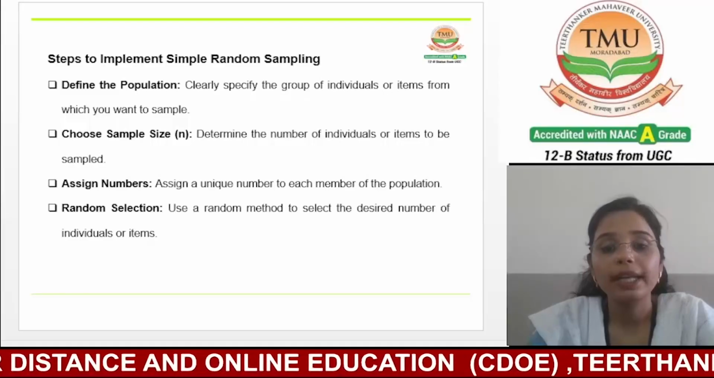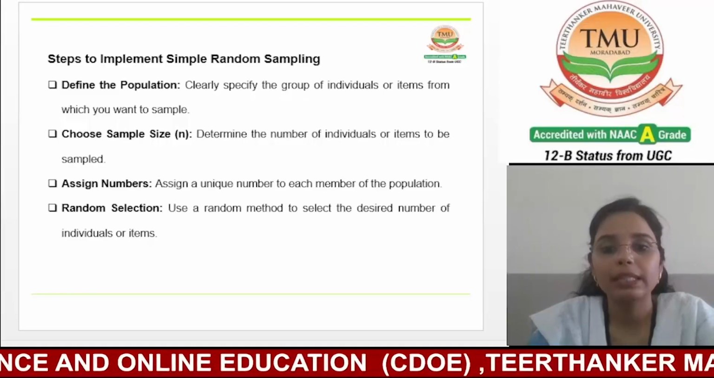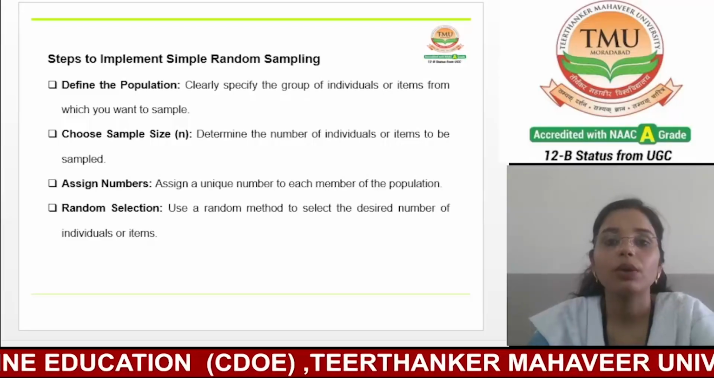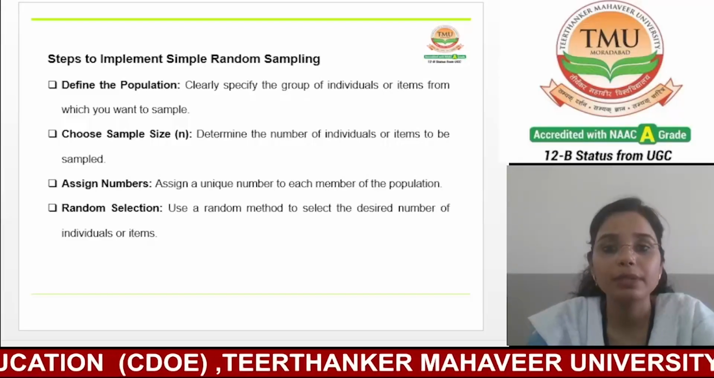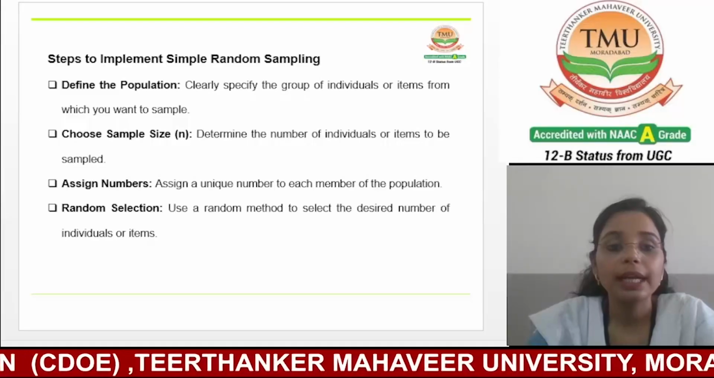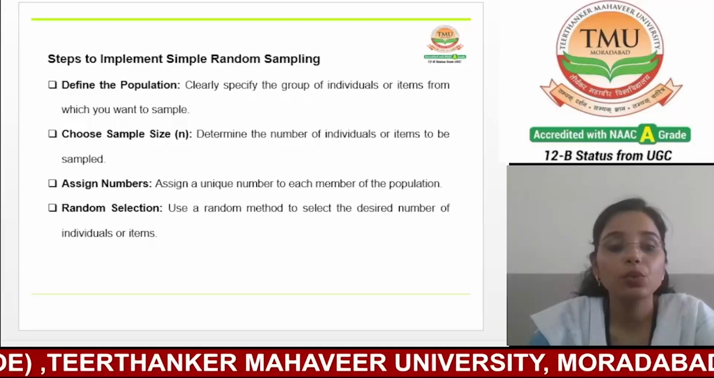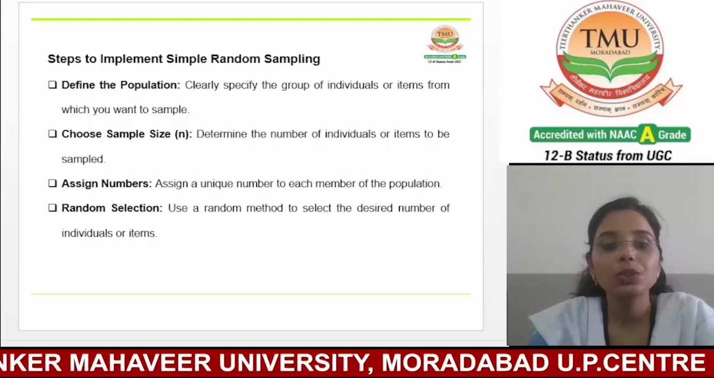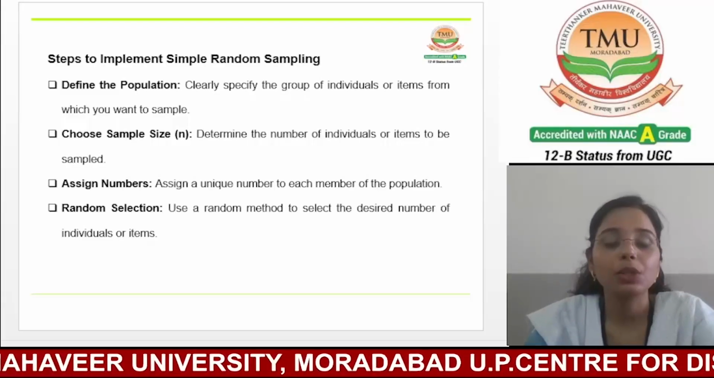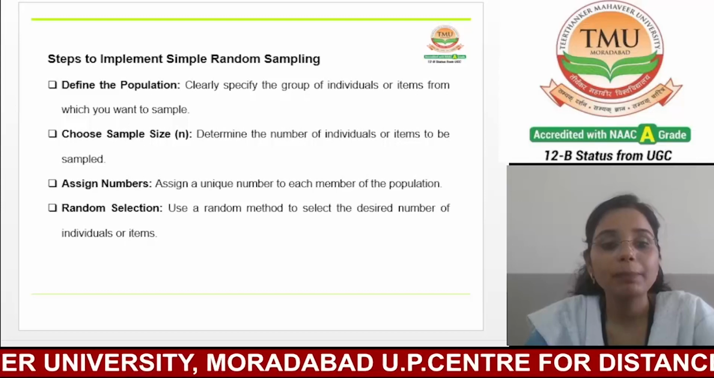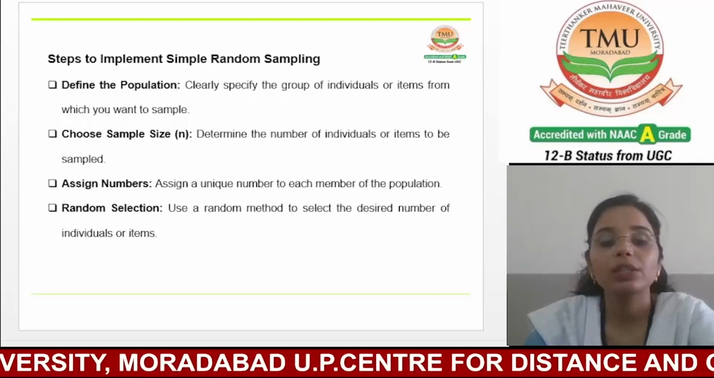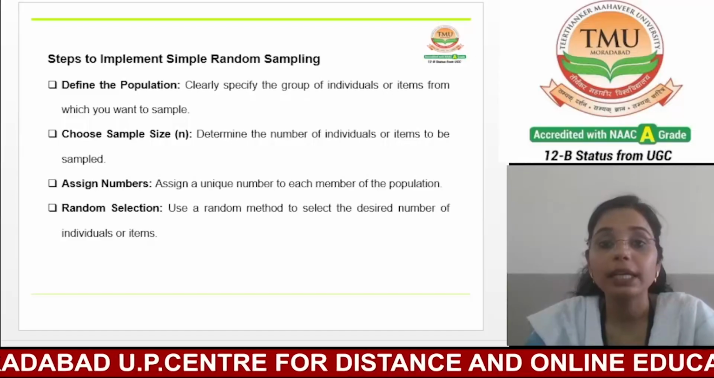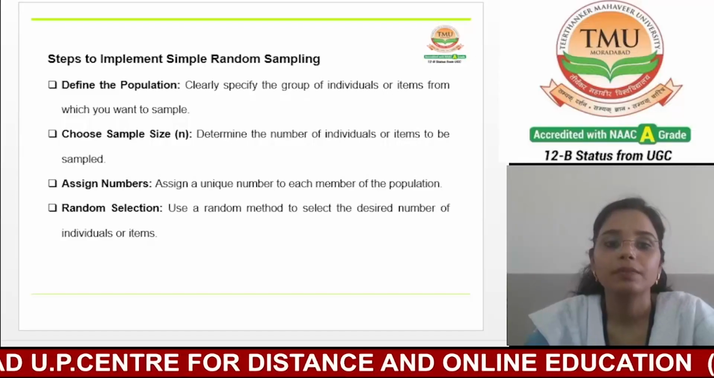And the next is choose a sample size. Determine the number of individuals or items to be sampled. Decide how many individuals you want to include in your study, in your sample. This should be a smaller number than the total population. The sample size will depend on the resources you have available and the level of precision you need.